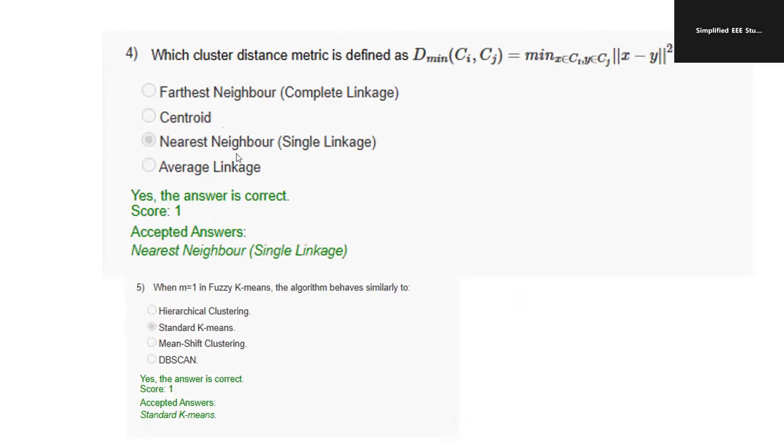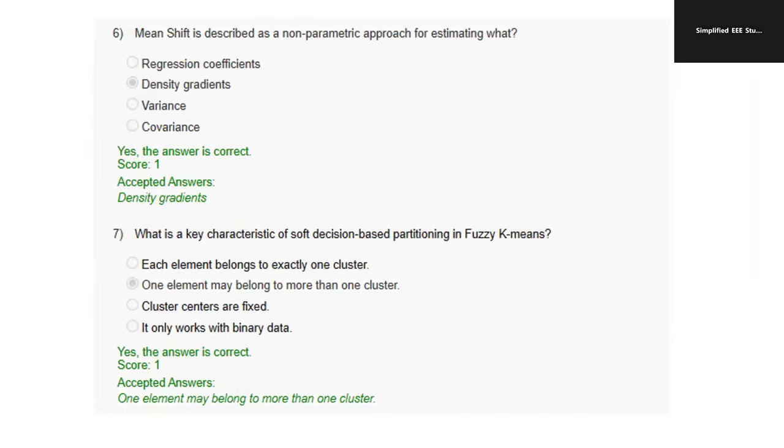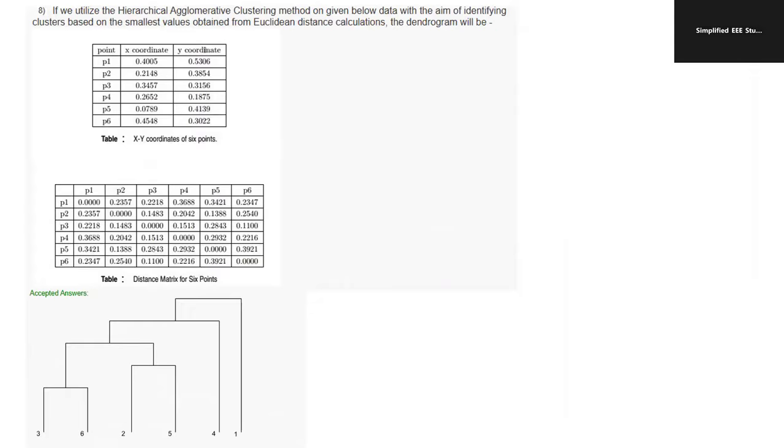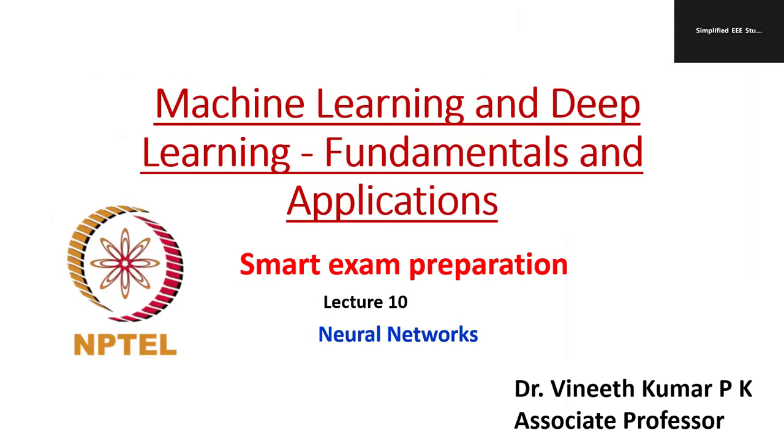Even these MCQs are very, very important. Kindly go through these MCQs. I request you to go through the MCQs. These are the most probable questions.